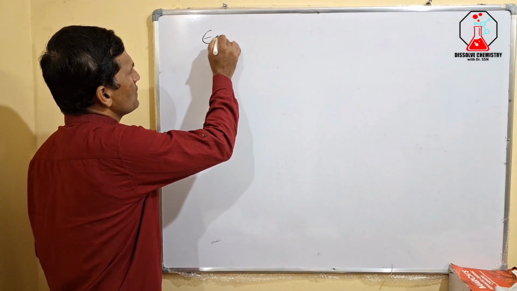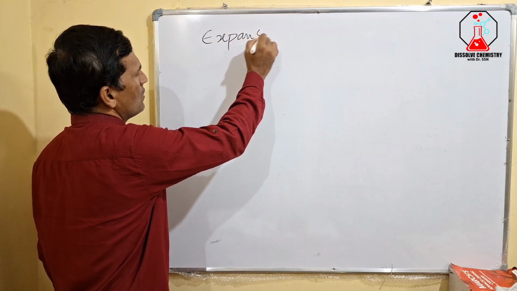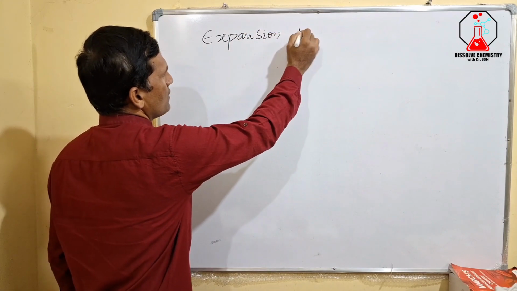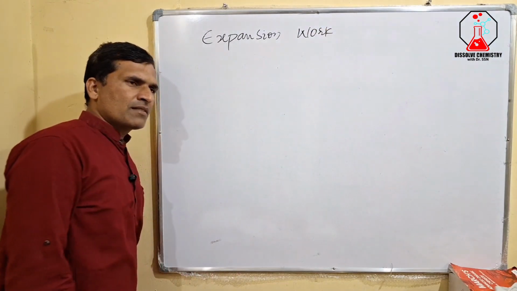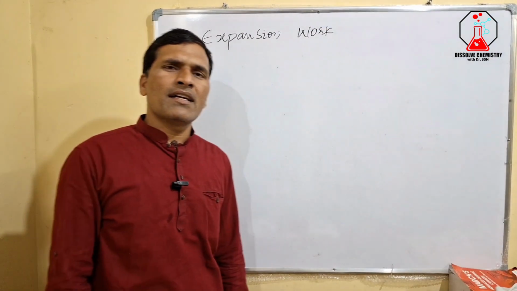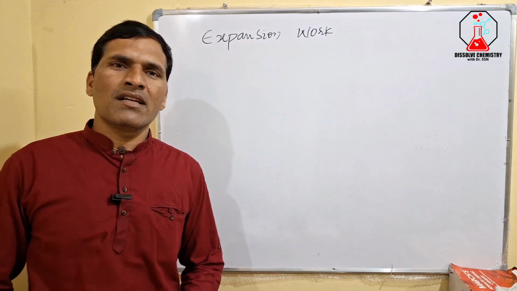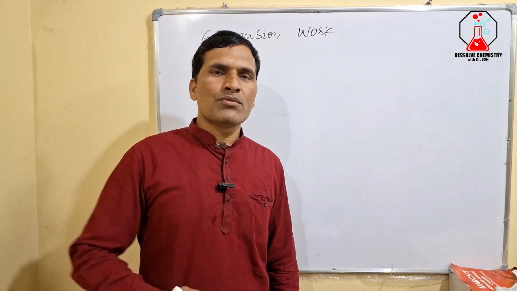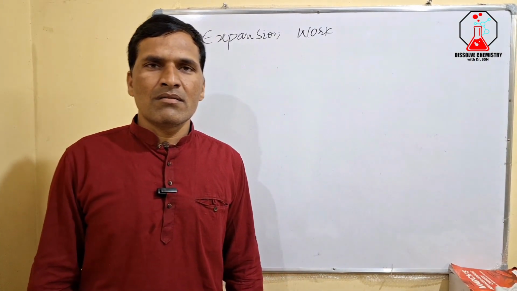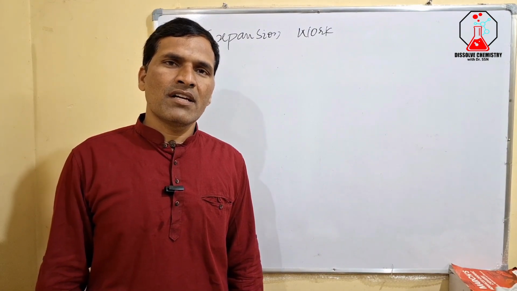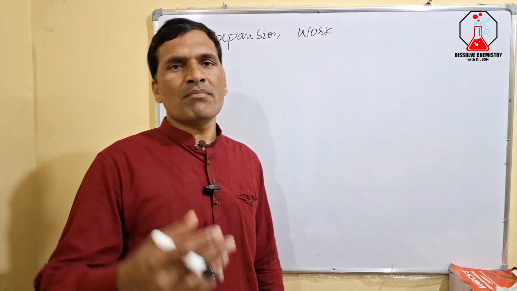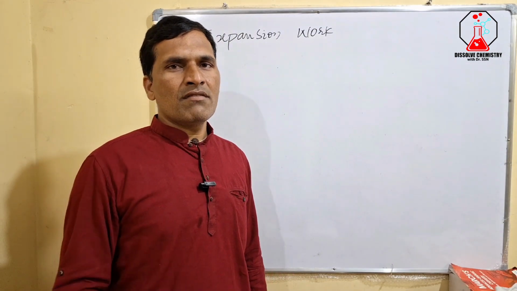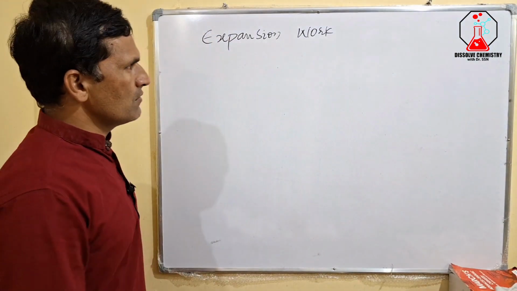In this video we will discuss a very important aspect, that is expansion work. We are really fond of this expansion work. Usually we say that 1 mole of gas is packed in a cylinder and it does work. We used to write P into V, pressure into volume, like that, P delta V. So we are going to see how it comes and what it means. All that we will dissolve in this particular video.